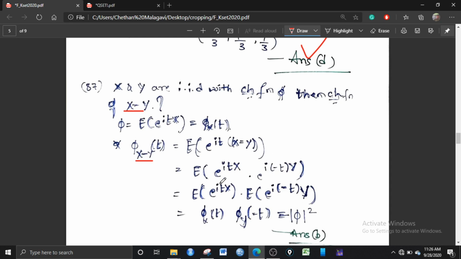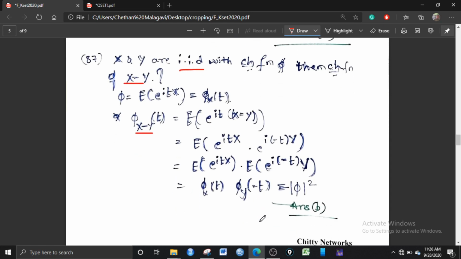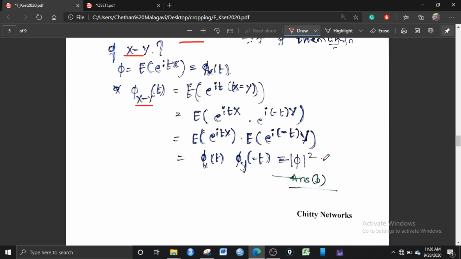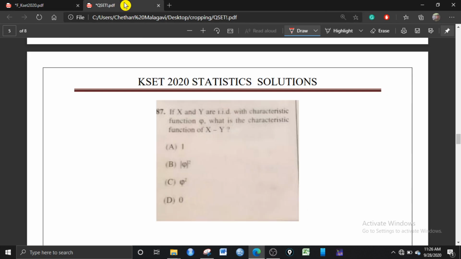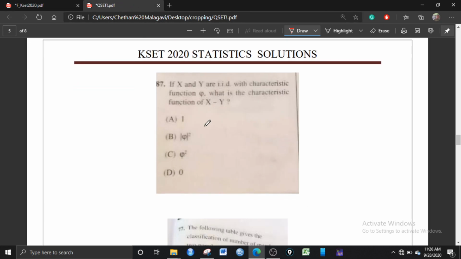Then I will take the expectation inside, since these are independent. This has been given as phi of X at t, and this is phi of Y at minus t. So after combining, you will get modulus of phi squared. So the answer is B. If he had asked for X plus Y, then the answer would be this. For X minus Y, the answer is this. Answer B is the right answer.